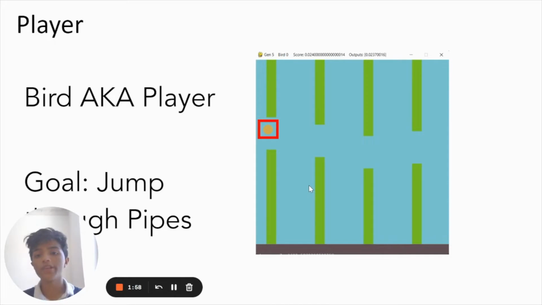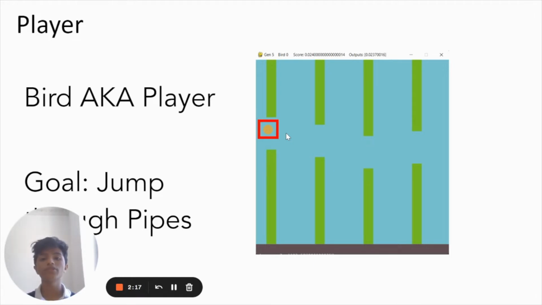So I'm talking about the player. The player is the bird right here, and their goal is to jump through these pipes. For each pipe you jump through, you get a certain score. In my game, it's 10, but any number, like 1 point per pipe, doesn't really matter. All that matters is that score is proportional to the fitness of the bird.